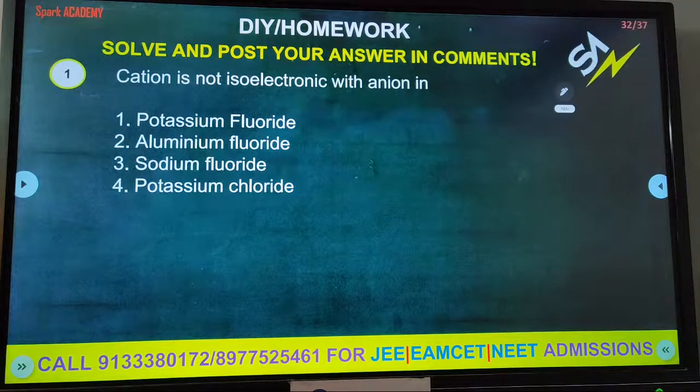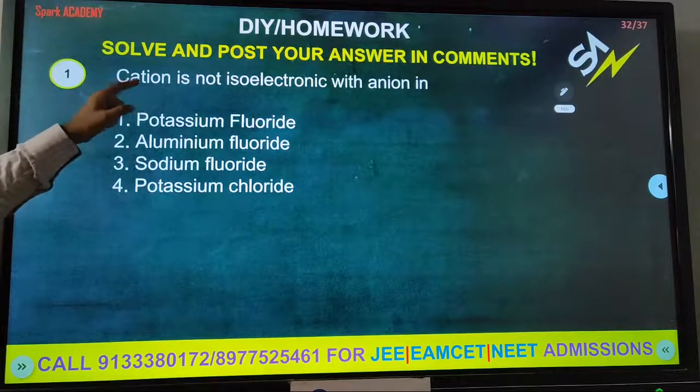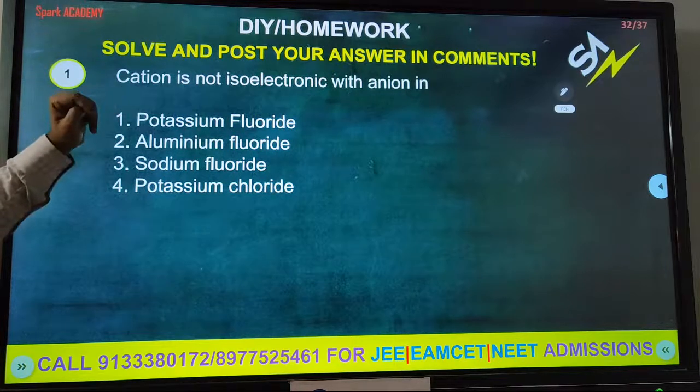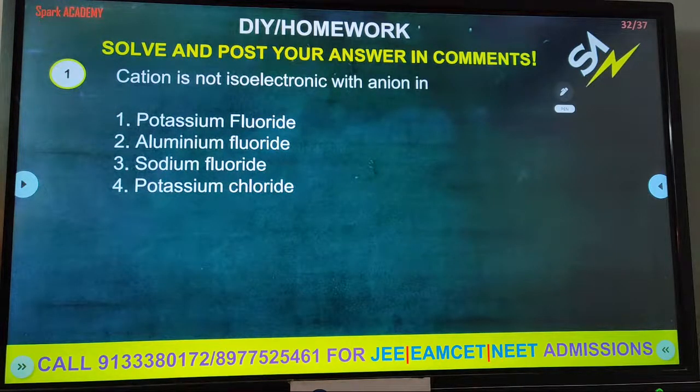Now some examples. You have to solve them and post your answer in comments. See, the cation is not isoelectronic with the anion in which? So what is a cation? Charged particles are called ions. Here cation means positive charge, anion means negative charge. You have to find out which one is not isoelectronic with the anion.